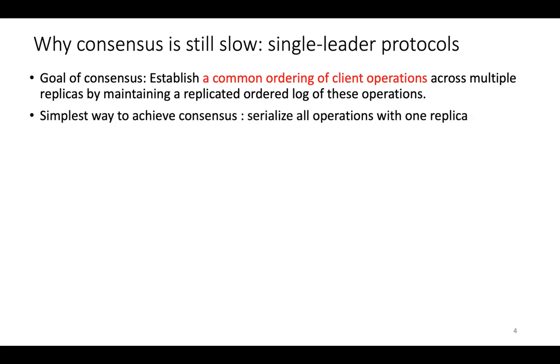So the simplest way to achieve consensus is to have all client operations go through a single replica, which then serializes these operations into some arbitrary order and then enforces this order on all of the other replicas. And this is the basis of the so-called single leader protocols like Raft and Multi-Paxos, where this replica responsible for serialization is called the leader.